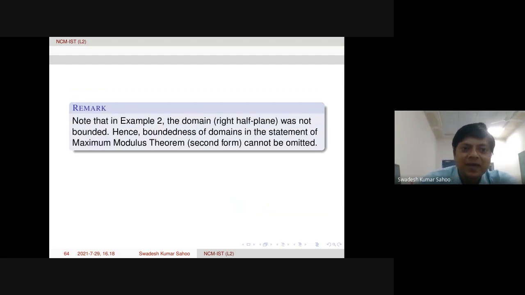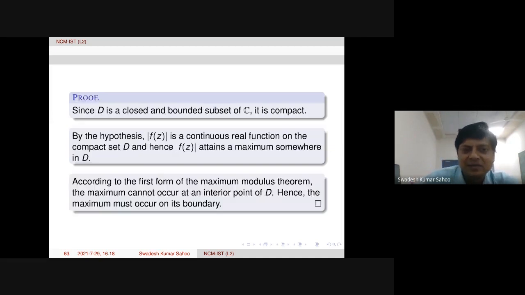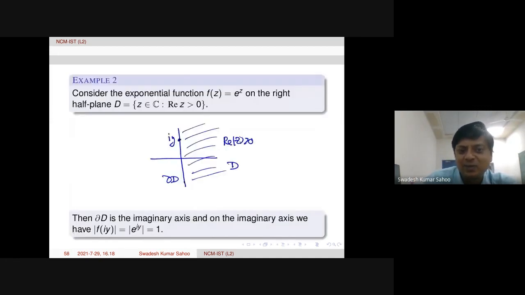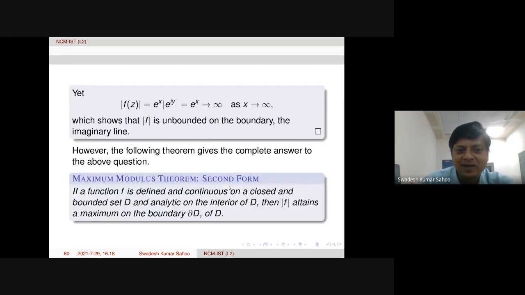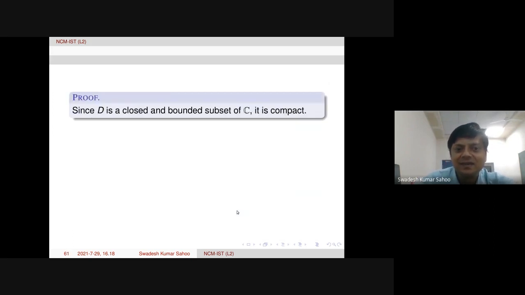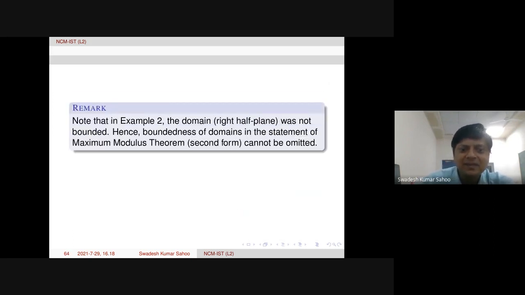Now what happens, because in the previous example the domain was not bounded. If we look at the second form of the maximum modulus theorem, here a bounded set is there, then it will occur. But the example we have taken is actually unbounded. That is the reason it is not happening. So this means boundedness of the domain in the statement of the second form of the maximum modulus theorem cannot be omitted. This is just a remark. Boundedness is very important here.